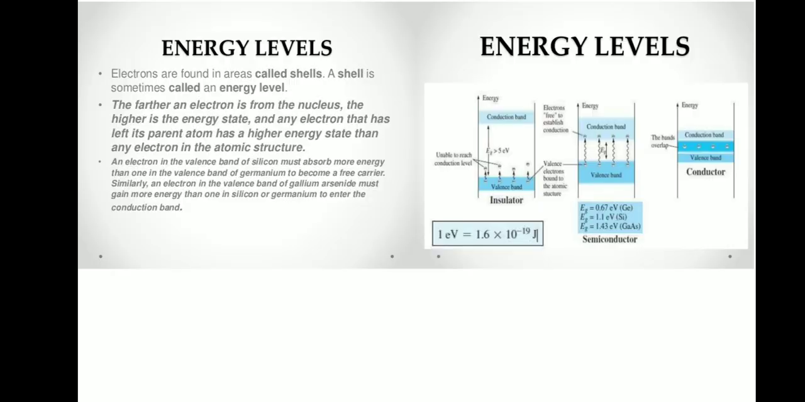Energy levels. The electrons are found in areas called shells. A shell is sometimes called an energy level. The further an electron is from the nucleus, the higher the energy state. An electron that has left its parent atom has a higher energy state than any electron in the atomic structure. The figure shows the energy levels of atoms with their band gap energy. Germanium has a band gap energy of 0.67, silicon has 1.1 electron volt, and gallium arsenide has 1.43 electron volt.